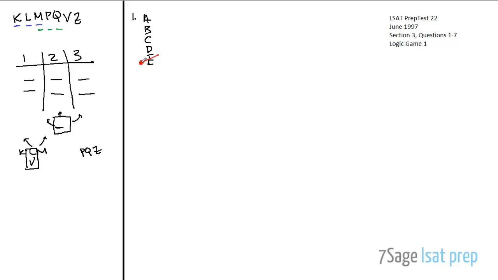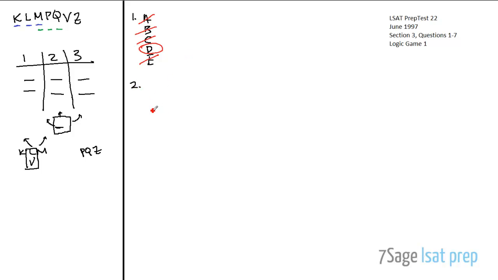Okay, and then K, L, V, and M have to be seated at 1 or 2. So in answer choice A, L and V are seated at table 3. In answer choice B, M is seated at table 3. In answer choice C, L and V are actually just split up entirely. There's no way that can be true. So answer choice D has to be the answer here.